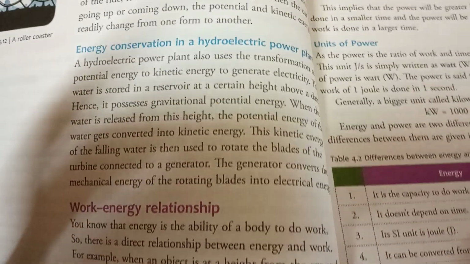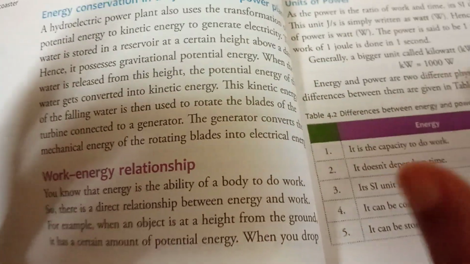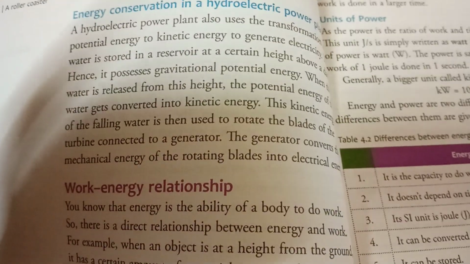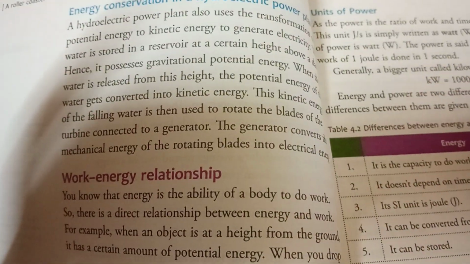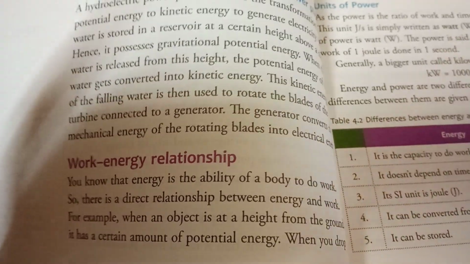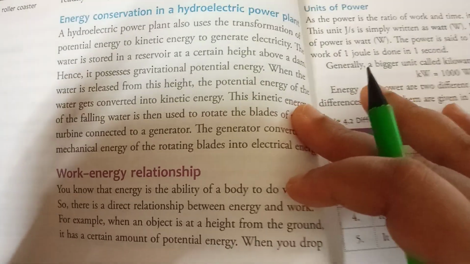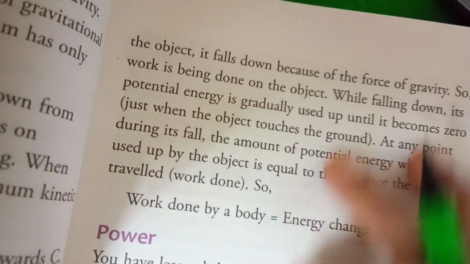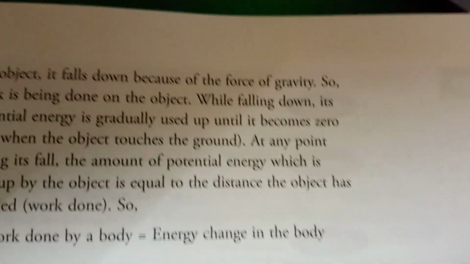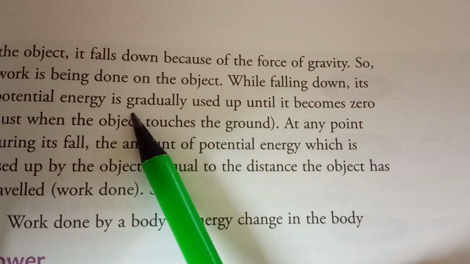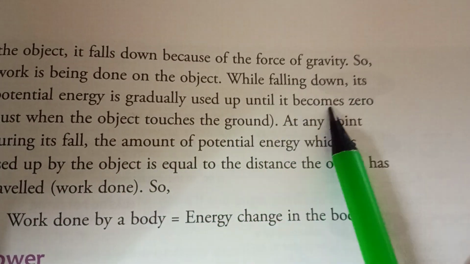We know that energy is the ability or capability to do work. When you do some work, we need some energy. Without energy it is not possible to do any work. Whenever we do any work, we need some energy, and we get that energy from our food. For example, when an object is at a height from the ground, it has a certain amount of potential energy. But when you drop the object, it falls down because of the force of gravity. So work is being done on the object while falling down. Its potential energy is gradually used up until it becomes zero.